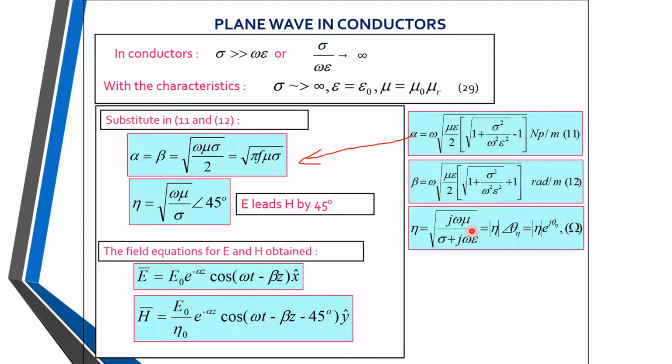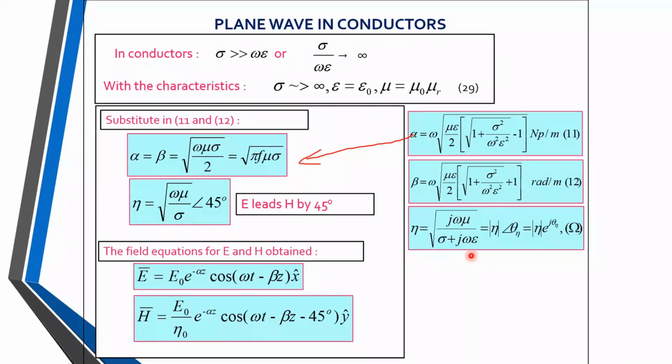In the calculator also we can convert from rectangular to polar format. The magnitude is the square root of x square plus y square, and theta is given by tan inverse of y by x. This is the conversion of rectangular to polar. Here angle 45 degree is written because it is 0 plus j something.